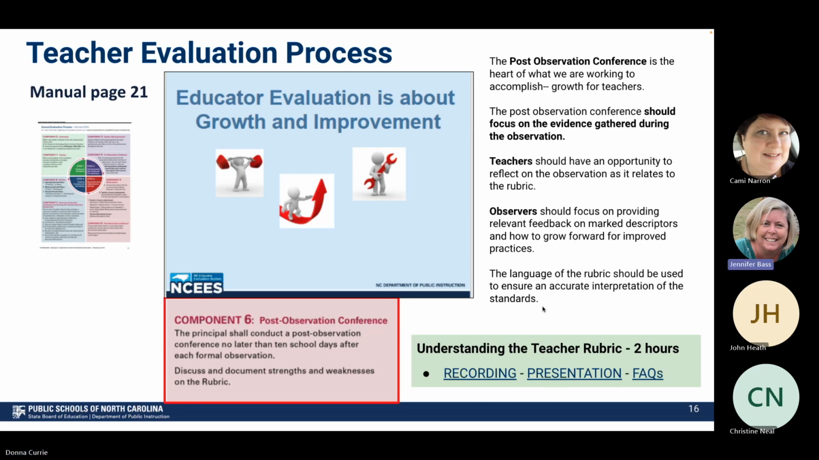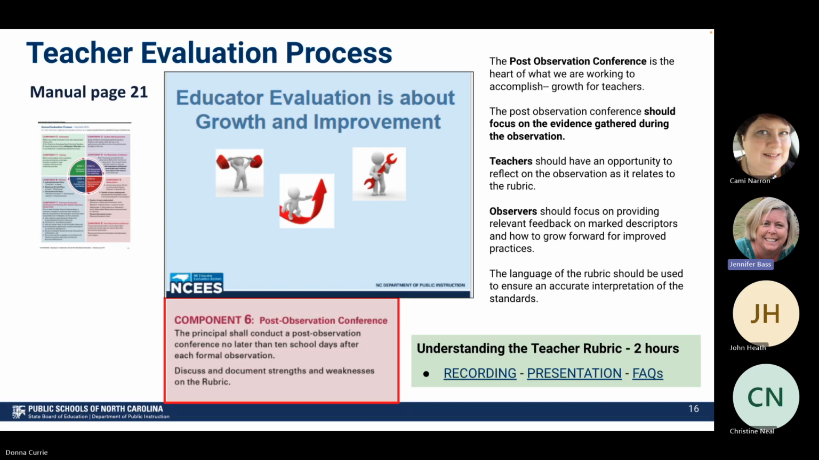So let's go back to the slide where I emphasize the purpose of the evaluation is all about growth and improvement for teachers. The post-observation conference is the heart of what we're looking to accomplish, growth for our teachers. The post-observation conference should focus on the evidence that was gathered during the observation and what was shared in the post-conference by the teacher. Teachers should have opportunities to reflect on the observation as it relates to the rubric itself.